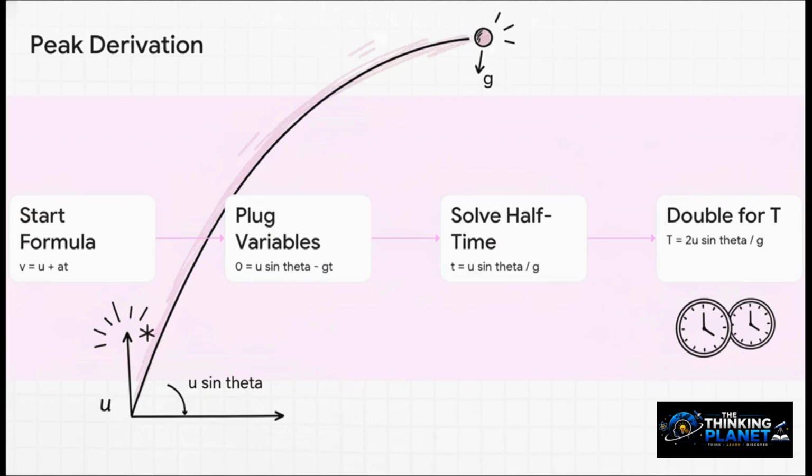If we rearrange that simple algebra to solve for our half-time, lowercase t, we get t equals u sine theta divided by g. But remember, that's literally only the time to reach the peak. To get our full time of flight, our capital T, we just double it. So capital T equals 2 times u sine theta, all divided by g.